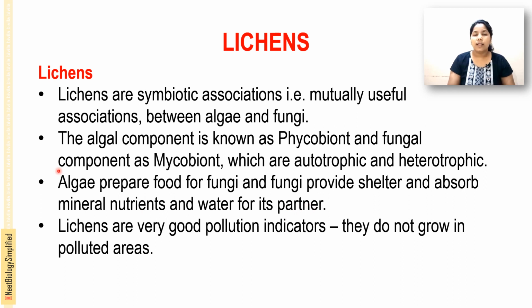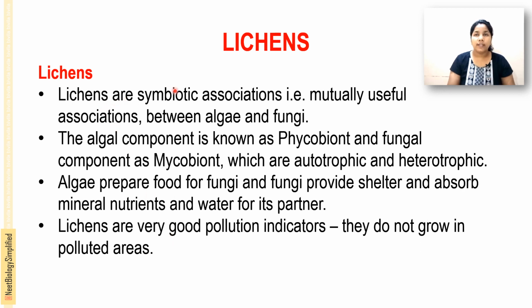Algae are the producers, preparing food, that is called autotrophic. They prepare food for fungi, and fungi provide shelter and absorb mineral nutrients and water for their partner. Lichens are very good pollution indicators because they do not grow in polluted areas.